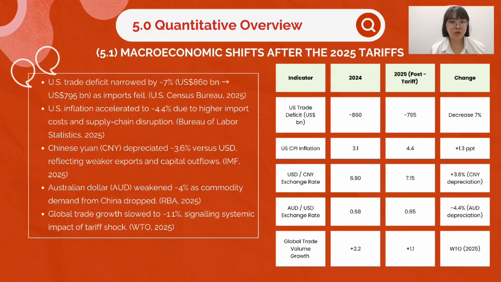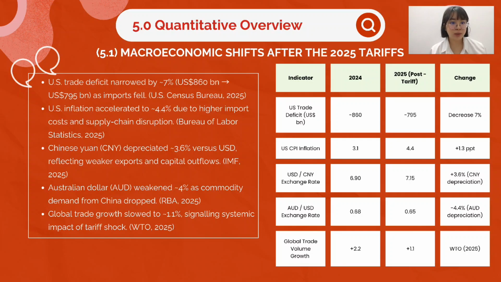Globally, the ripple effects were visible in the currency markets. The Chinese yuan depreciated by 3.6% and the Australian dollar by 4%. This shows reduced trade confidence and lower commodity demand. The World Trade Organization reported that global trade growth slowed to just 1.1%, confirming the systemic drag of tariff shocks on global trade activity.